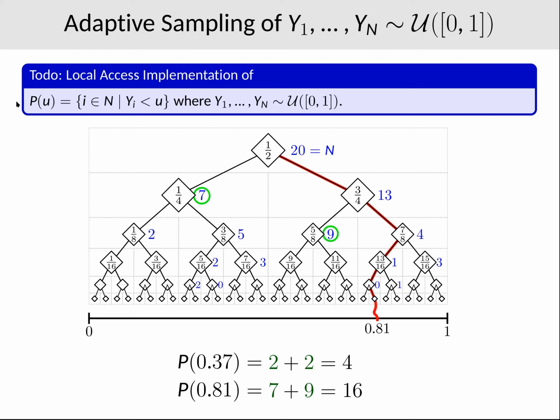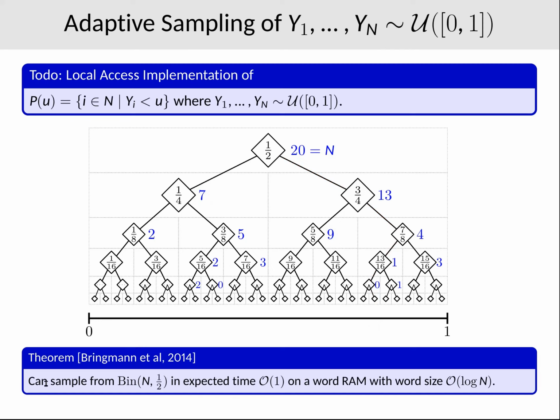So this concludes the argument that we have a local access implementation to this object, except for 2 remarks. So one remark is that I lied. So actually you have to stop walking along the path when you find a 1. This is due to an issue with adaptive adversaries, and it's easily fixed. And the second remark concerns how we sample binomial random variables in polylog time. And there we just use a result by Bringmann et al., which conveniently proved that you can actually sample binomial random variables in expected constant time on a word RAM.